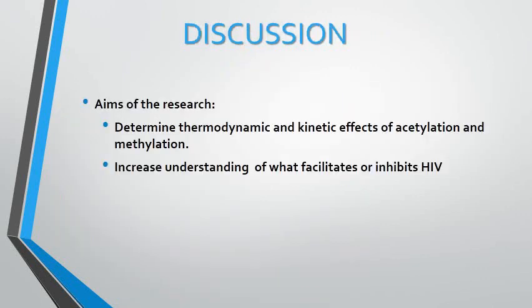Aims of the research. The research aims to determine the thermodynamic and kinetic effects of N-acetylation and monomethylation of lysine on the interaction between HIV-1 TAR RNA and its cognate binder TAT peptide. Earlier research has shown that lysine methylation has been linked to diseases related to the growth and development of an organism. TAT is an important regulatory protein of HIV-1, which can regulate the rate of transcription elongation and aids the propagation of the virus in the host cell.